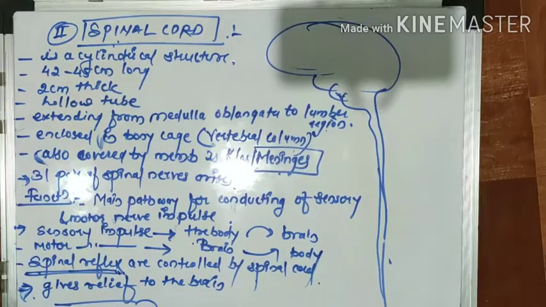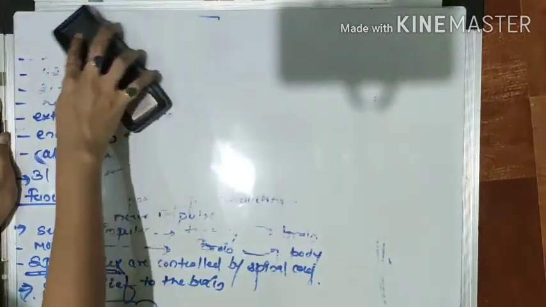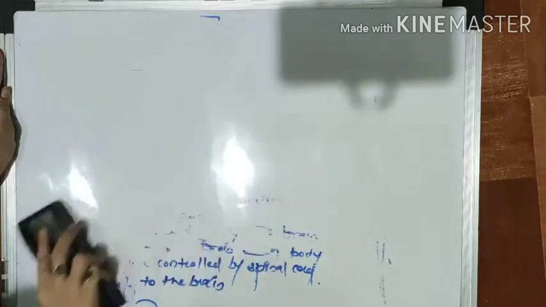So we covered that the central nervous system has parts: forebrain, midbrain, hindbrain, and the spinal cord. Here I will draw in short a concept map-like structure so you can easily get it, and then I will complete this session.